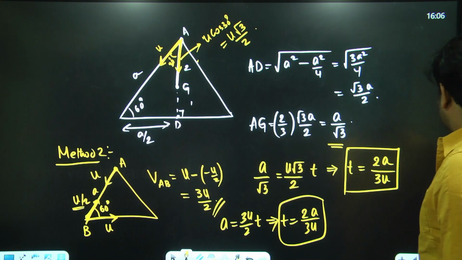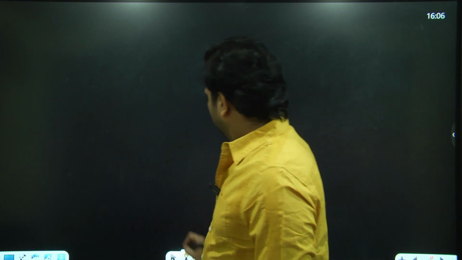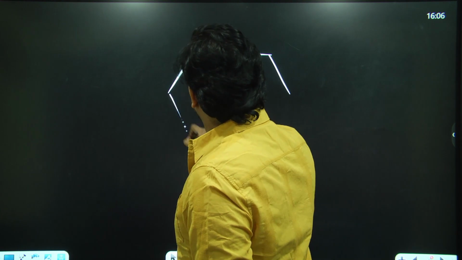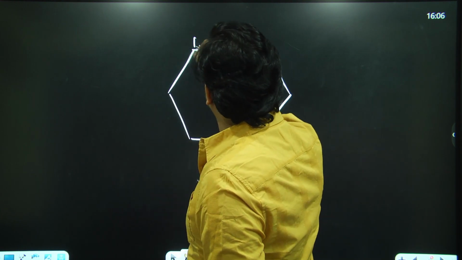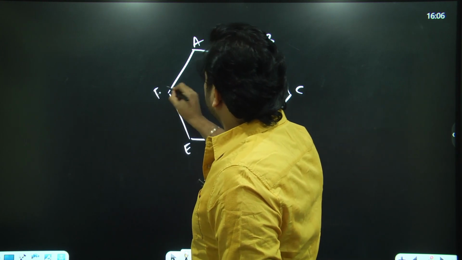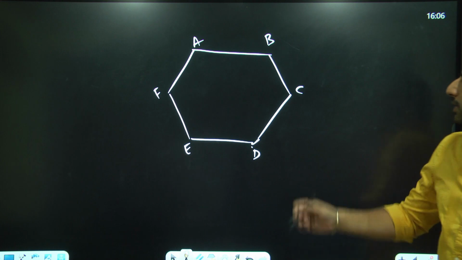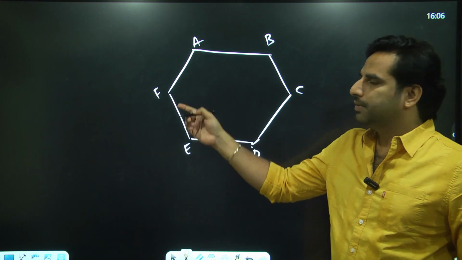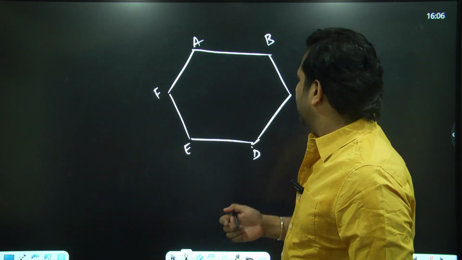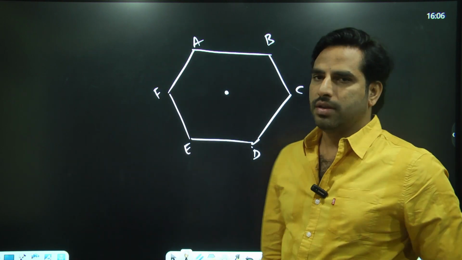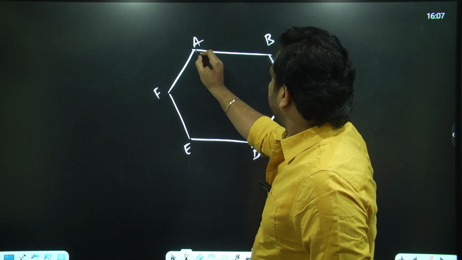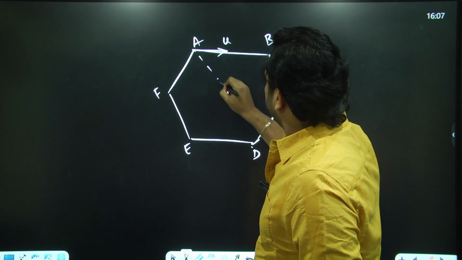And you can also apply this for a hexagon. Similar approach. Suppose you have a hexagon, 6 sides, there are 6 persons, A, B, C, D, E and F. A is always moving towards B, B towards C, C towards D, D towards E, E towards F, and F towards A with constant speed u. Then when will they meet, and where will they meet? At the center of the hexagon. How do you find when they'll meet? It's very simple. Now take any person. Suppose we take A, his speed is u.